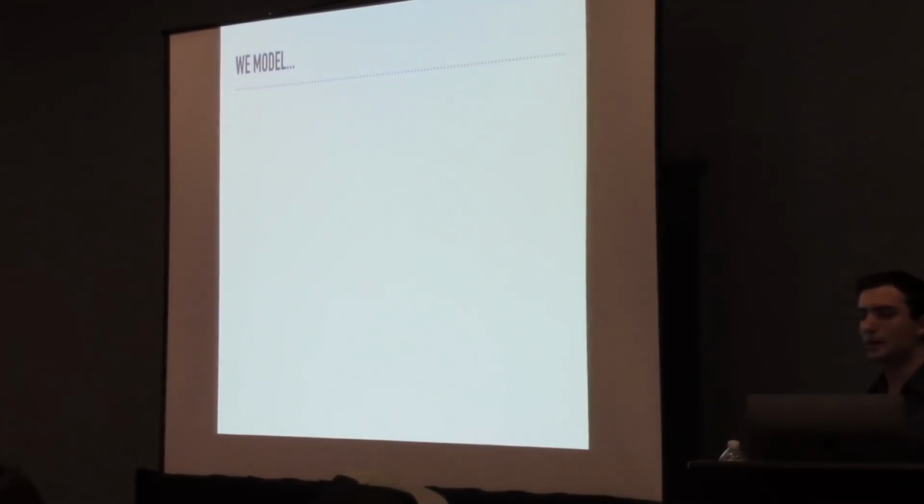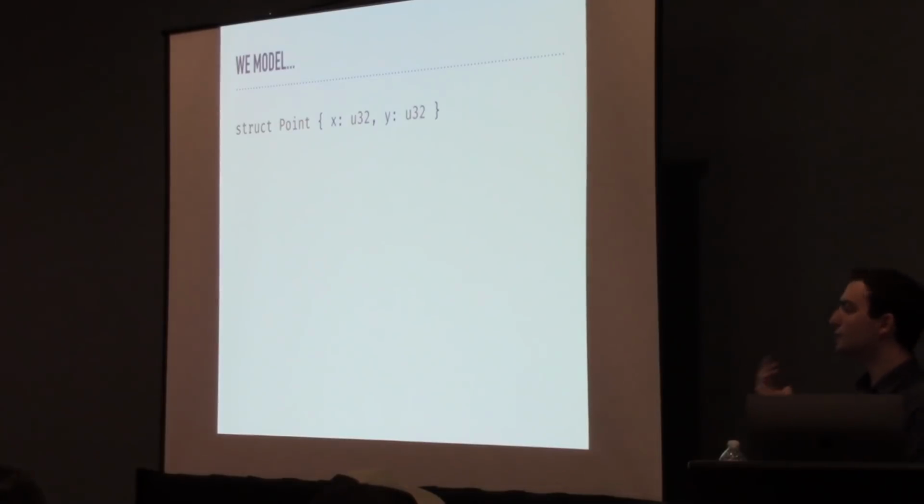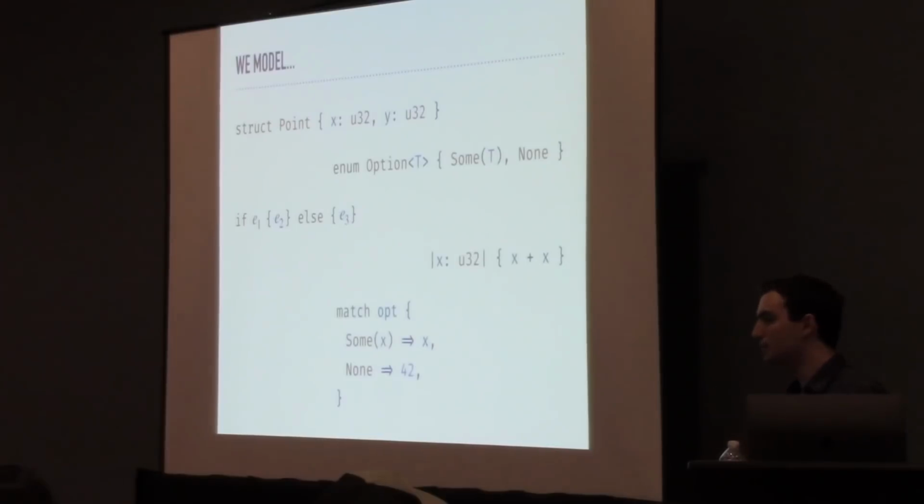Now, I'd like to take a step back and give you all an idea of what exactly we model in Oxide. So we have user-defined structs, both the record kind and the tuple kind, which really, the tuple kind can be desugared to the record kind. We have enumerations. As we've already seen, we have branching, we have closures, and we have some simple pattern matching, which really means we have pattern matching with no nested patterns.